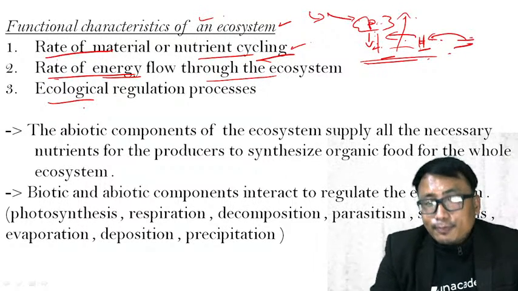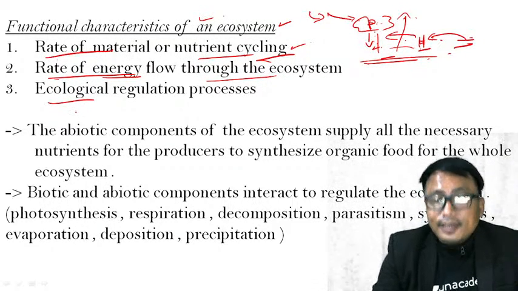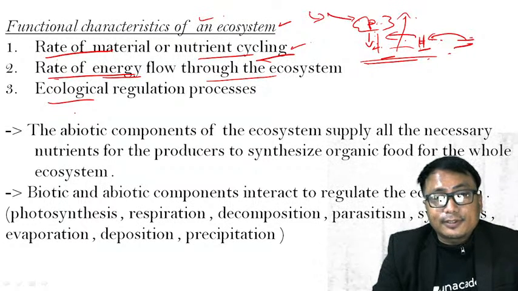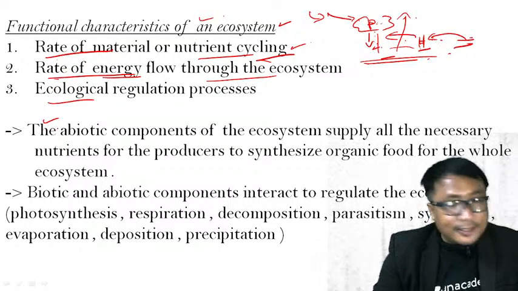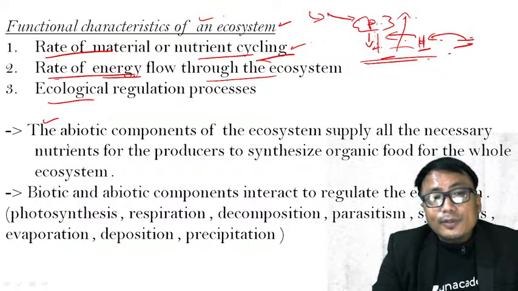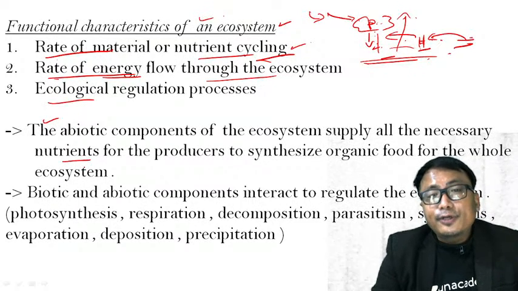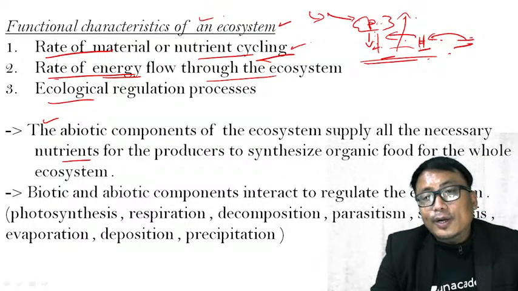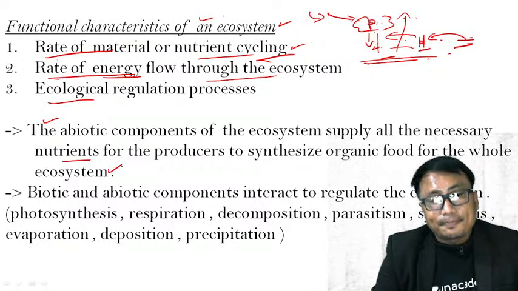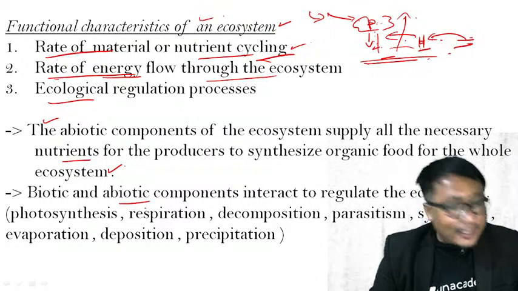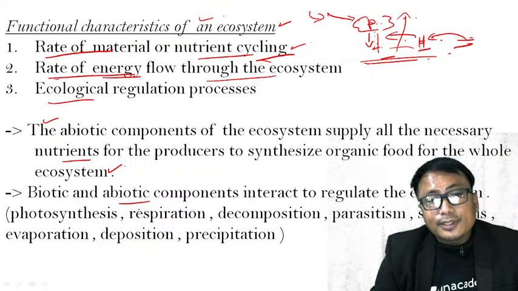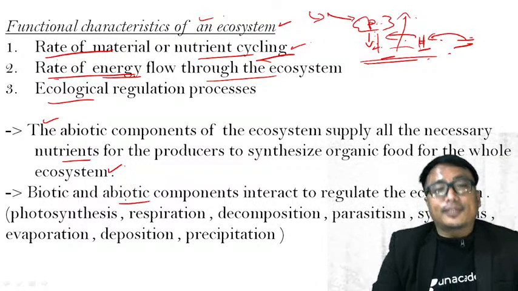Ecological regulation processes is the third function performed by the ecosystem. The abiotic component of the ecosystem supplies all necessary nutrients for the producers to synthesize organic food for the whole ecosystem. The biotic and abiotic components interact to regulate the ecosystem, through which process?